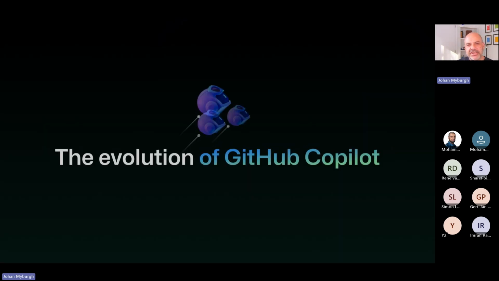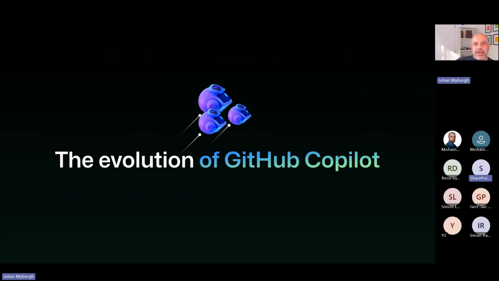There is obviously a bit of an evolution, because time has changed since we first wanted to start building some of this automation and large language capabilities into our development tools.